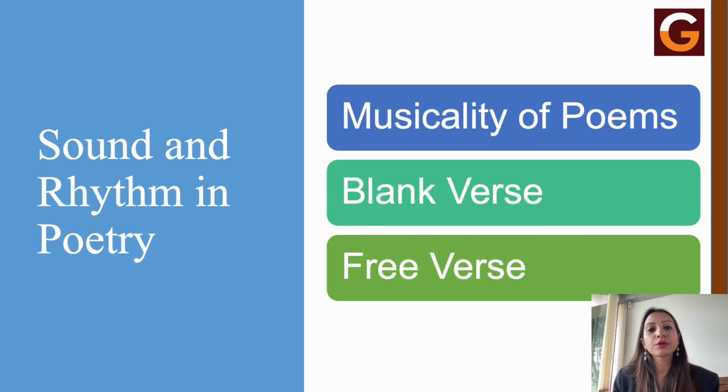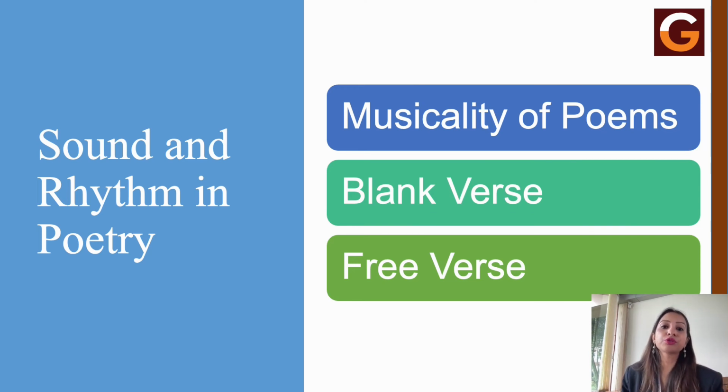The main difference between blank verse and free verse is that free verse is not written in consistent meter, rhyme, or any other musical pattern, whereas blank verse is written in a regular metrical pattern. Now blank verse in poetry is mostly written in iambic pentameter. Blank verse is also known as unrhymed iambic pentameter. It is a type of verse that contains a consistent meter of 10 syllables in each line. The unstressed syllables are followed by stressed ones, therefore it contains 5 stressed syllables.